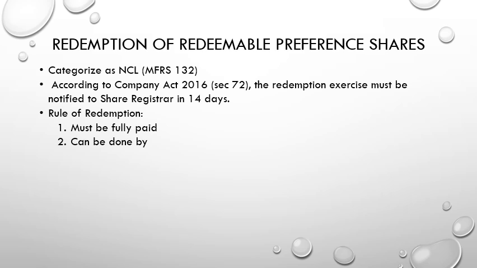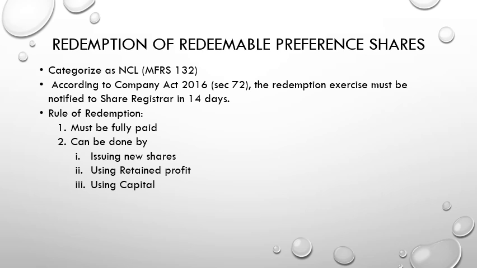The second one, it can be done by issuing new shares, because to redeem preference shares, we need funds. So the company can issue new shares to fund the redemption. The second method that they can use is using retained profit or using capital.